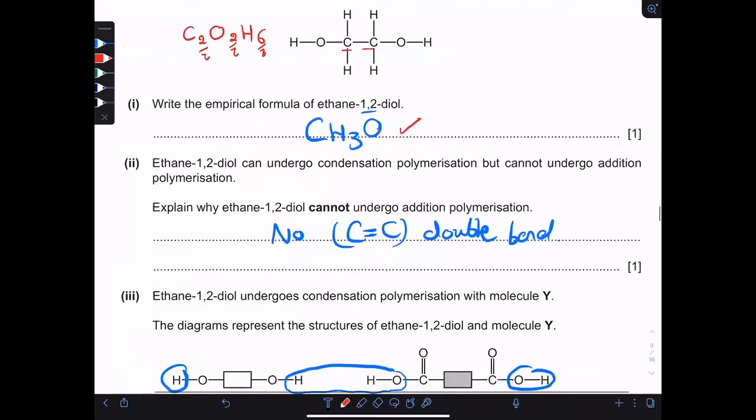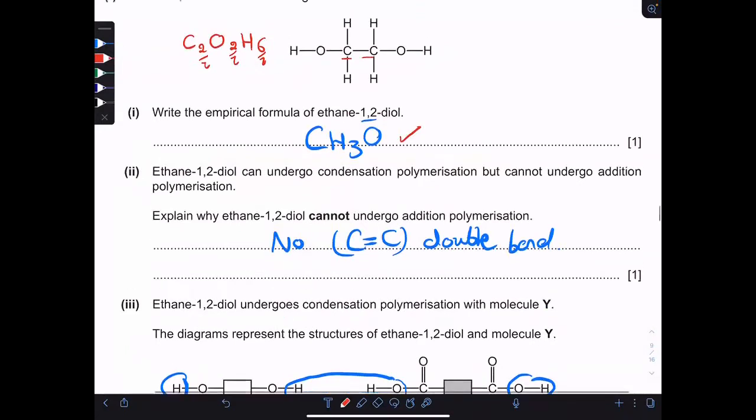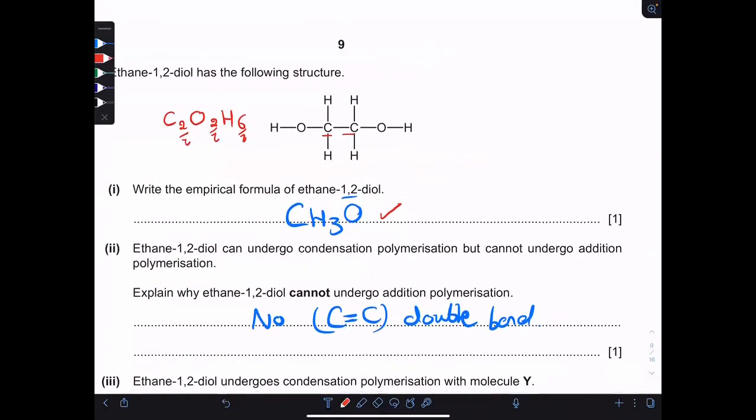Part II, he is asking why ethane 1,2-diol cannot undergo addition polymerization. This word means automatically that there is a double bond between 2 carbon atoms. This structure doesn't contain the double bond, so the answer is simply that there is no carbon-carbon double bond.